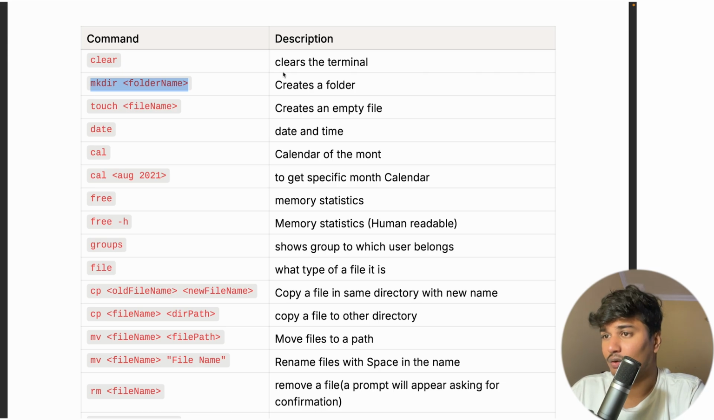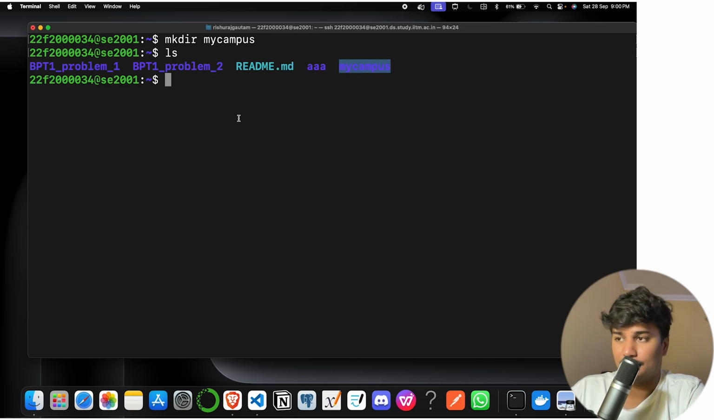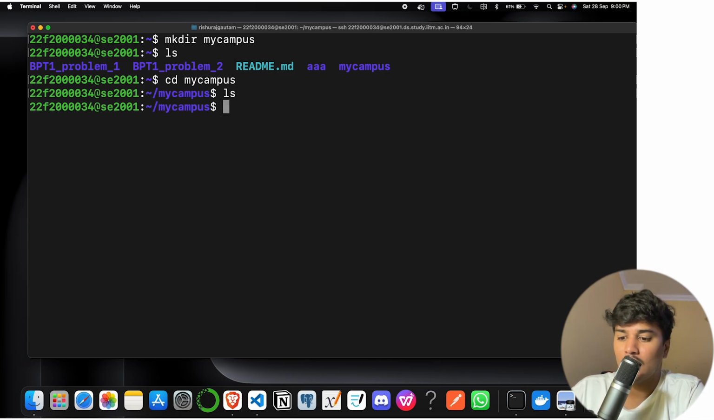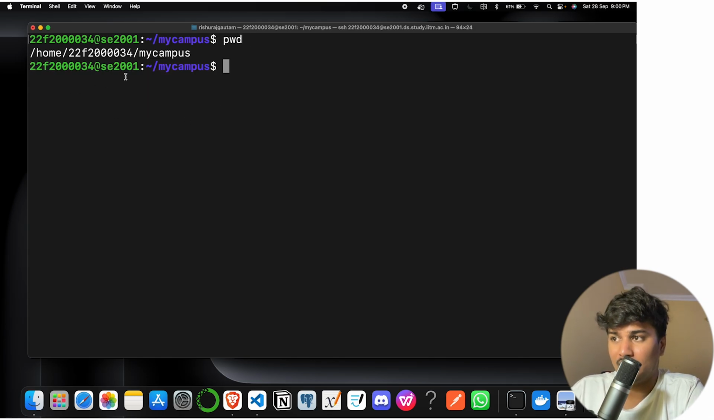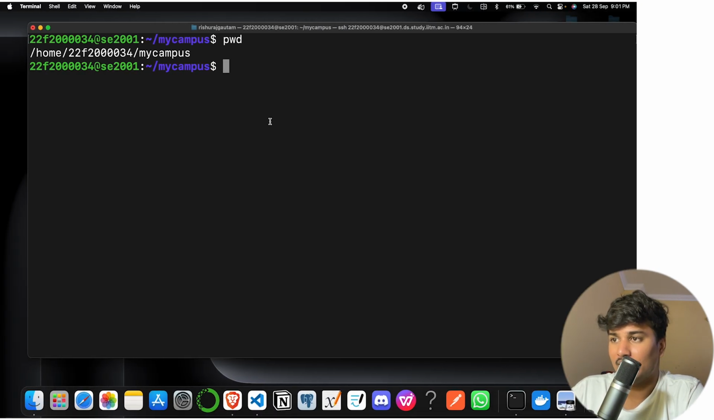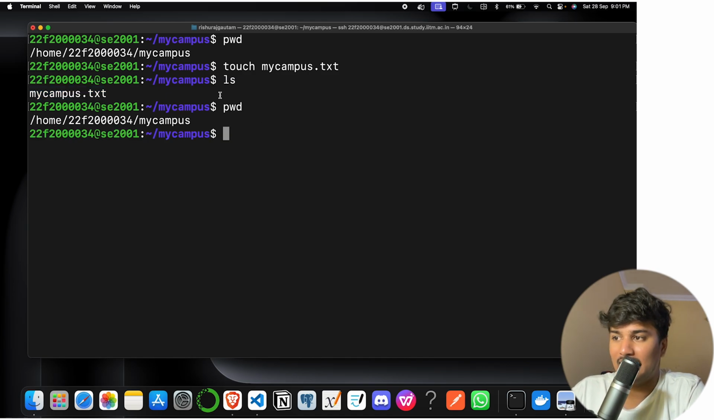mkdir is basically used to create a folder. So if I say mkdir mycampus, it will create a folder named mycampus. I can change directory with cd mycampus. Okay, I can go to this directory by typing cd, and if I write pwd, I am at the mycampus directory. Similarly, touch is used to create a file. So let's say I say touch and create, let's say, mycampus.txt, and I can just list and you can see mycampus.txt is there, and it is an empty file in my mycampus directory. It is an empty file. Okay.